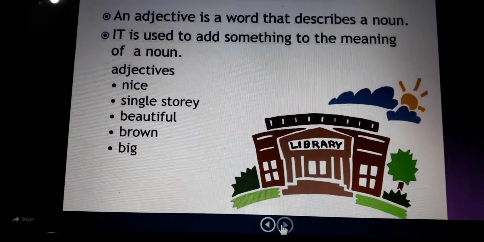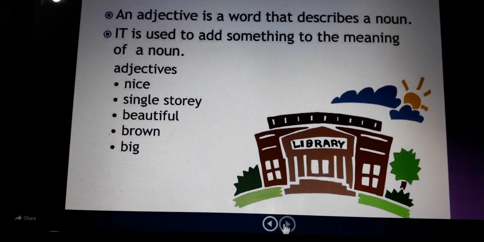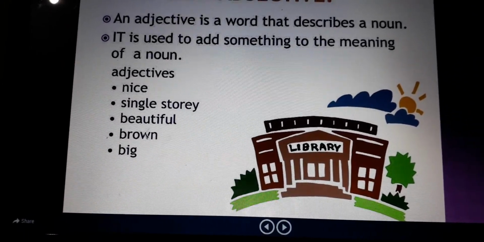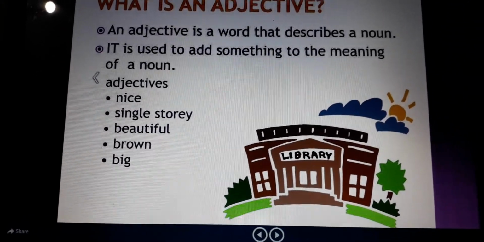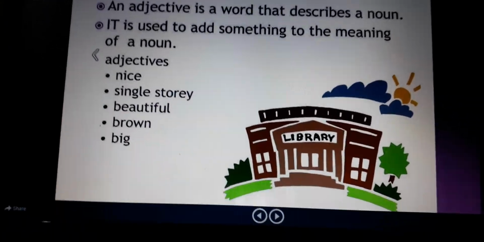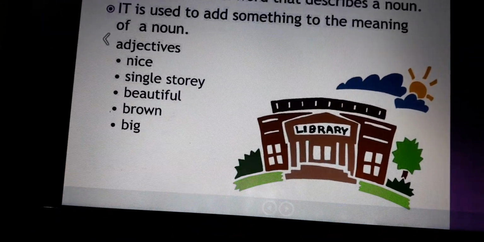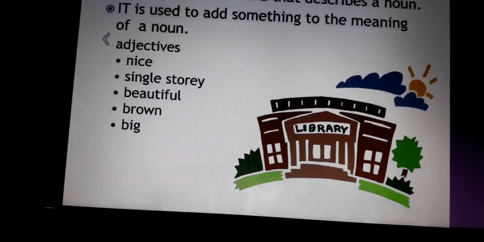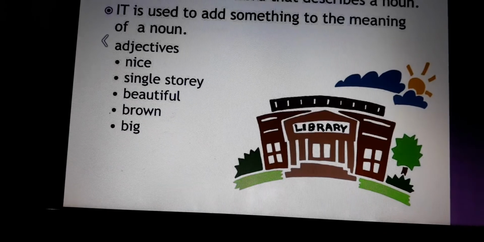As you all know, adjectives are of six types, right? But in this sixth class, we are going to study eight types of adjectives, right? So you have done, I think, six types of adjectives.